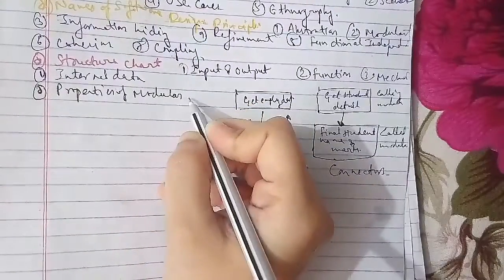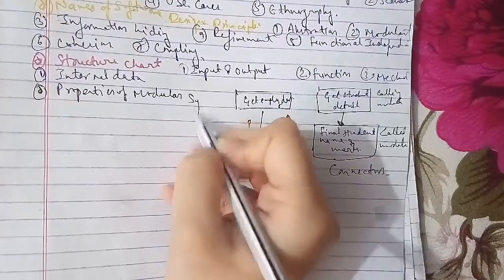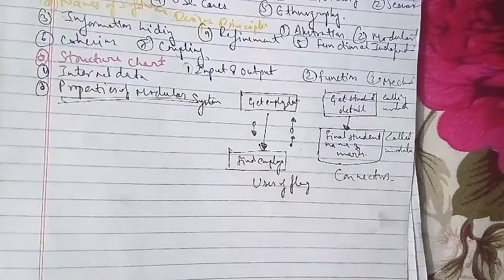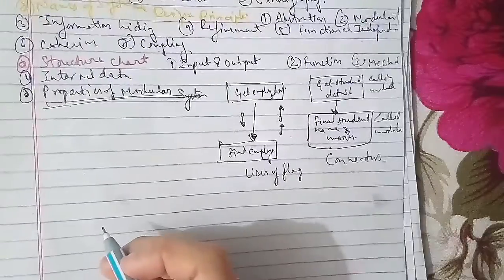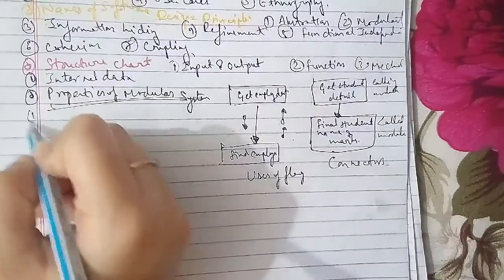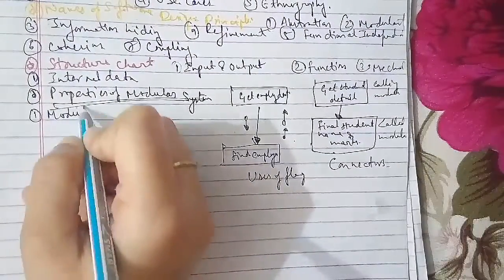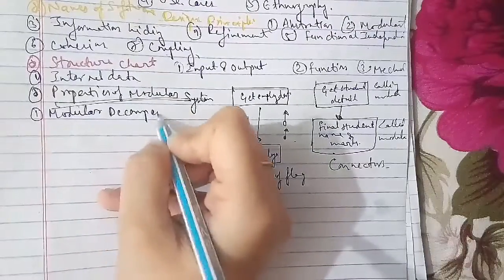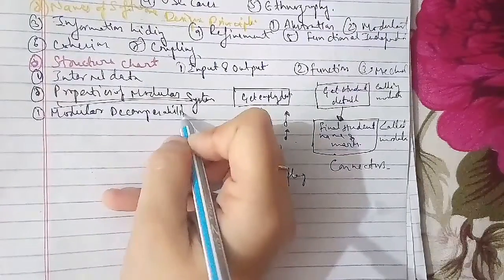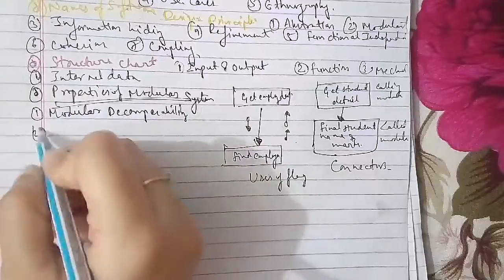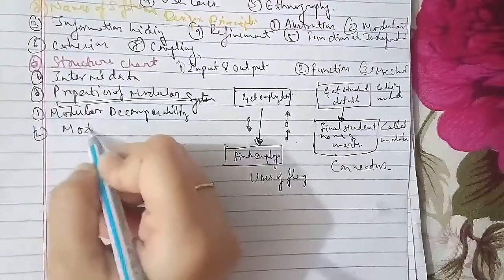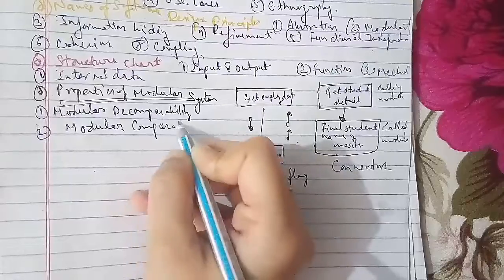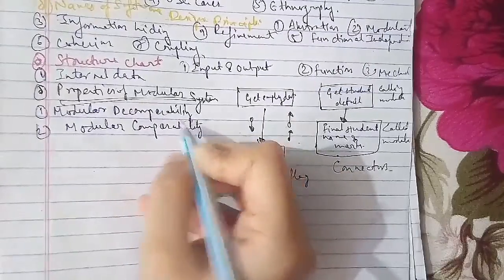Second is modular composability. Third, we have modular understandability. The fourth we have is modular continuity. And the fifth we have is modular protection.